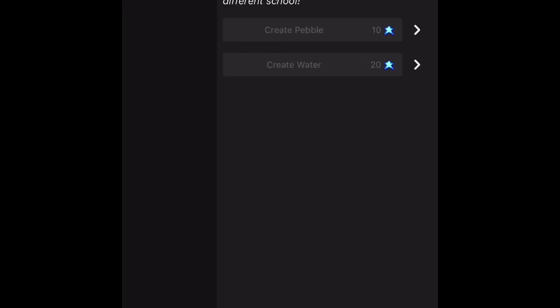Let's make some more stones, and then gather mana. Button. Contract. Focus your thoughts and gather mana. Current goal. Create more stone and water. Stone 5/50. Cast spell. Button. Let's create more stone and water. Campus. Cast spell. Let's make some more stone and water. Cast spell. Tip: you can find more spells by pressing the conjuration button above to switch to a different school. All right, we can find more spells.